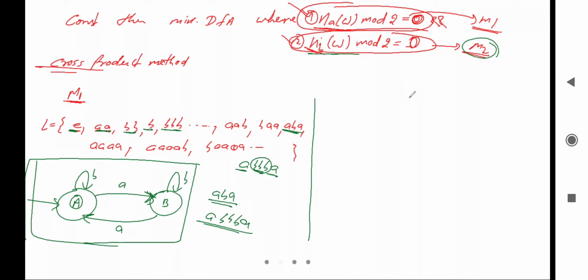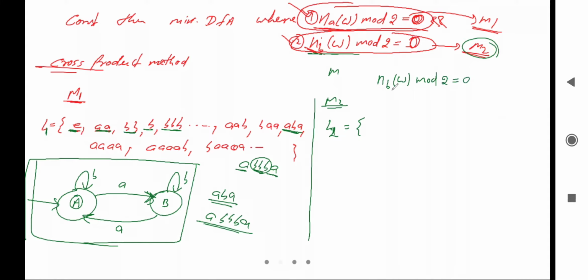What are the strings in the language M2? Let me say it is language L1, and this is language L2. For this one, what are the strings in the language? So number of b in w mod 2 equal to 0. We can say number of b in w mod 2 equal to 0.